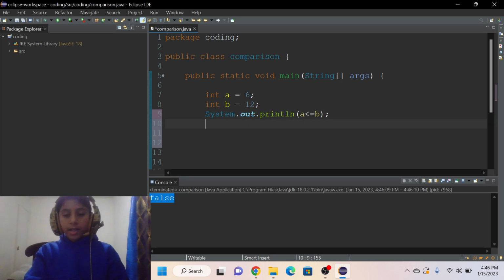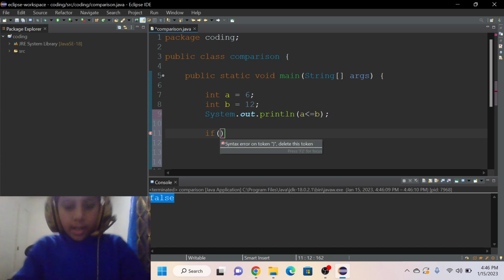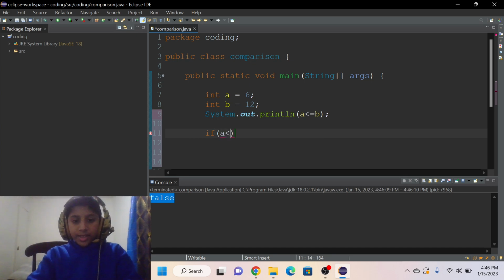Now I'm going to show you how to write the same condition by using the if statement and the while loop. First of all, we'll start by writing if. Inside these parentheses, we'll write a is less than or equal to b.